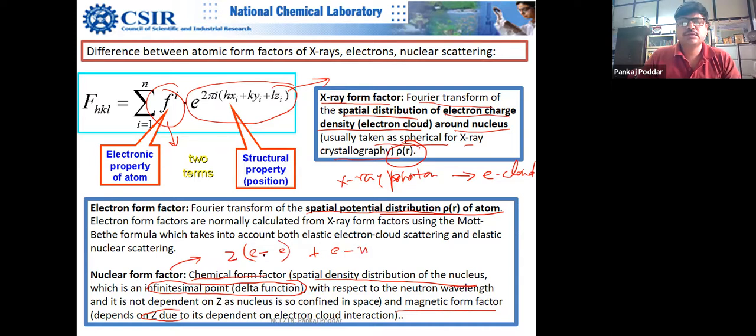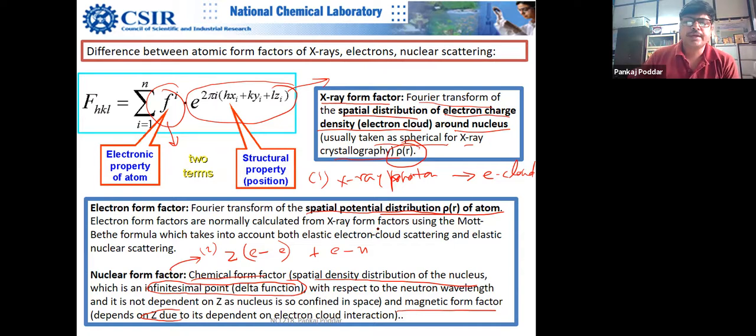Okay, that is this plus this. There are two terms in this. Here there is only one term. Here there are two terms. Understood? Means there will be something additional in this formula. Yes, so it is more complicated. Electron form factor.